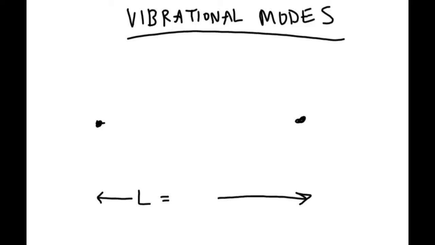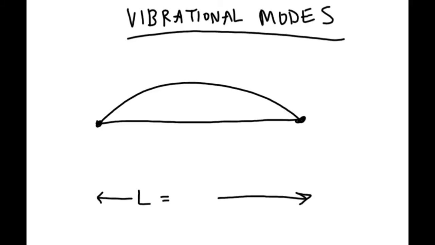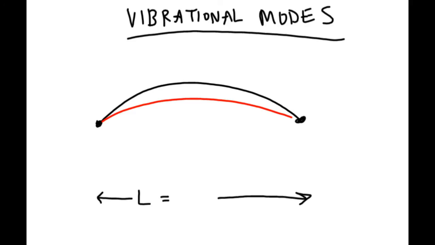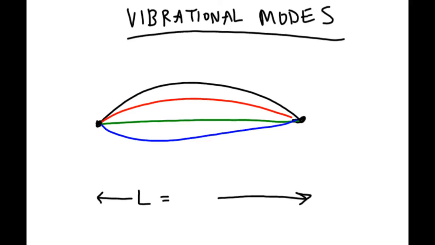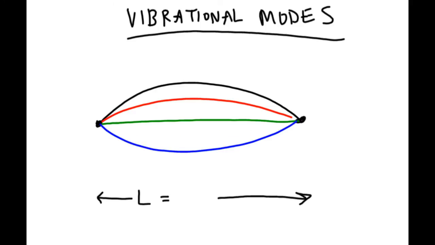So let's say, now don't draw this, we start with our piece of string here, our rope, and I flick it in the middle with my finger. I just flick it right in the middle, and that middle section starts vibrating up and down. So it starts like this, and then it goes to that. After a little more time has passed, it goes back down to its middle position, and then it vibrates down to here, and lastly, it's down like this.